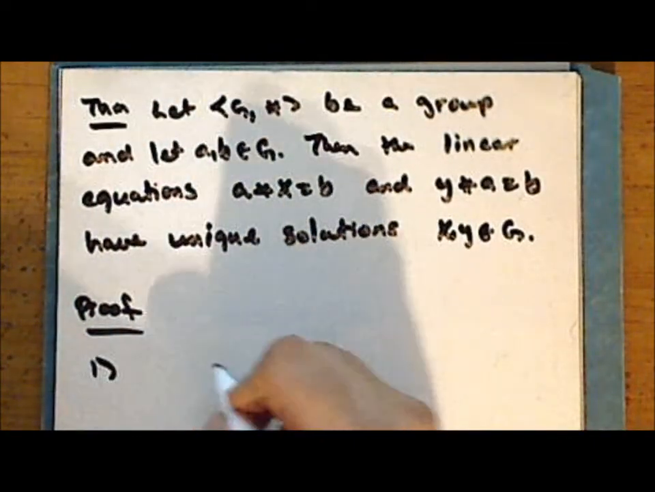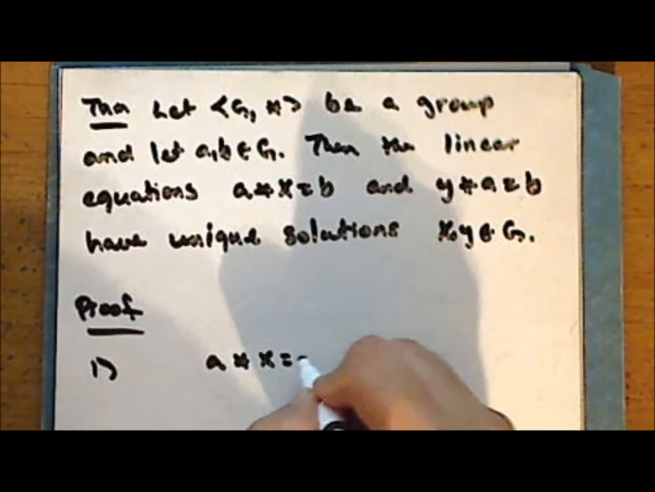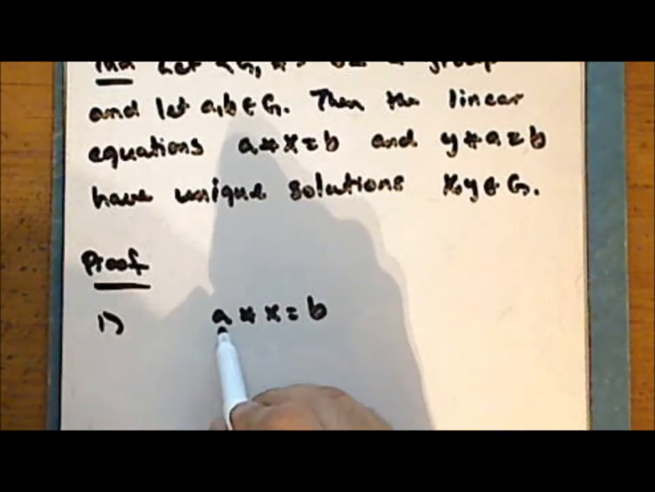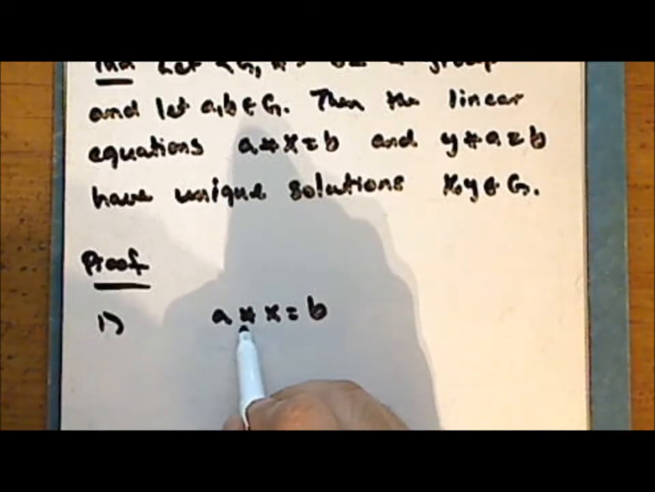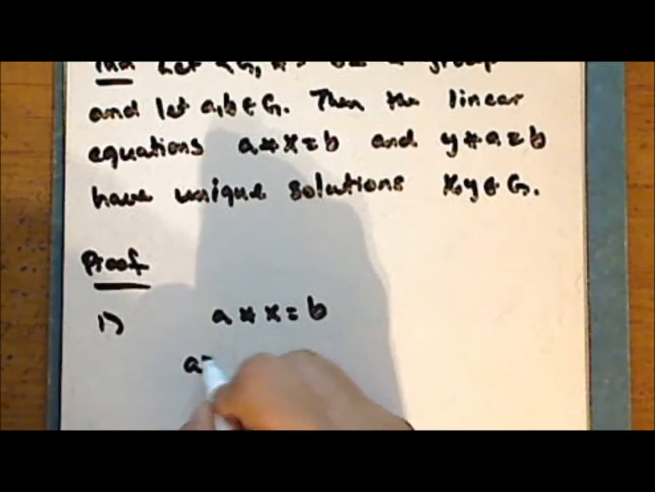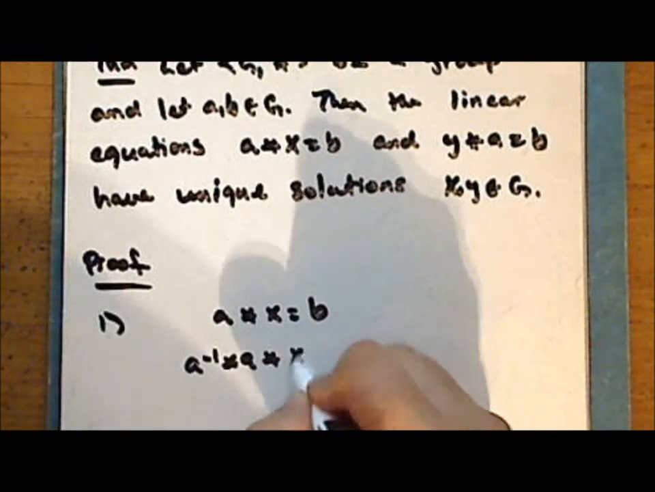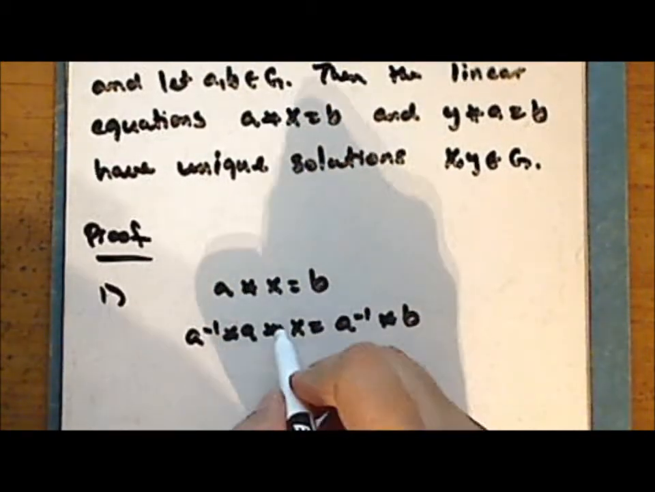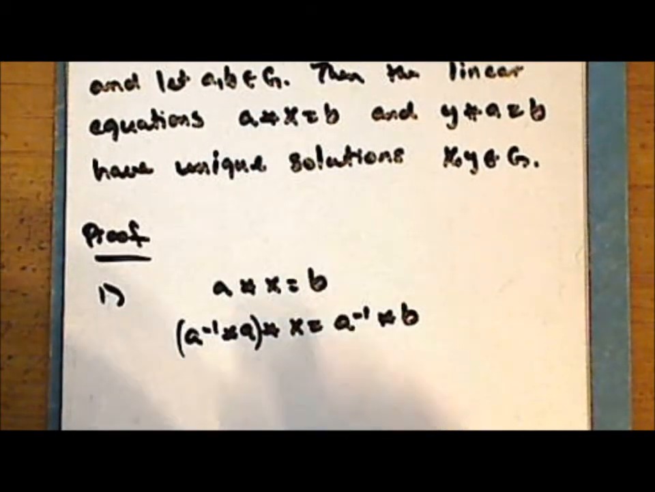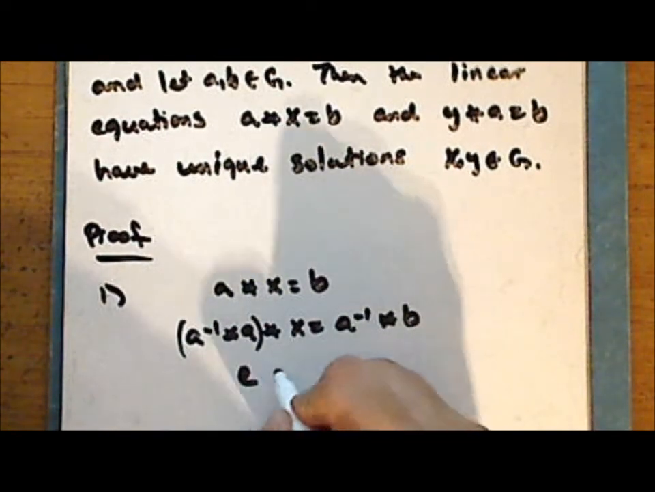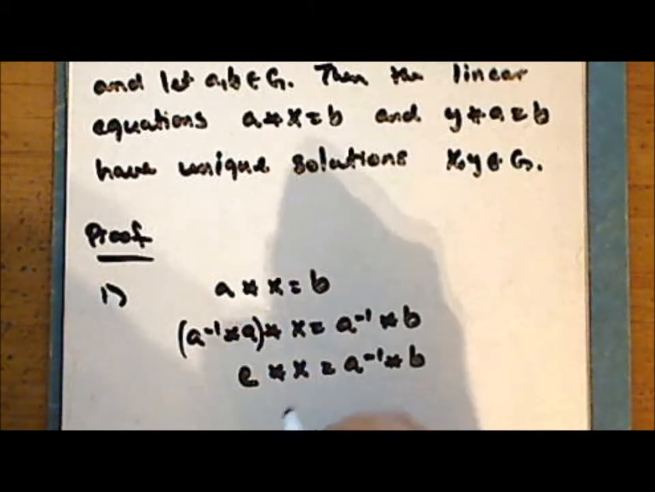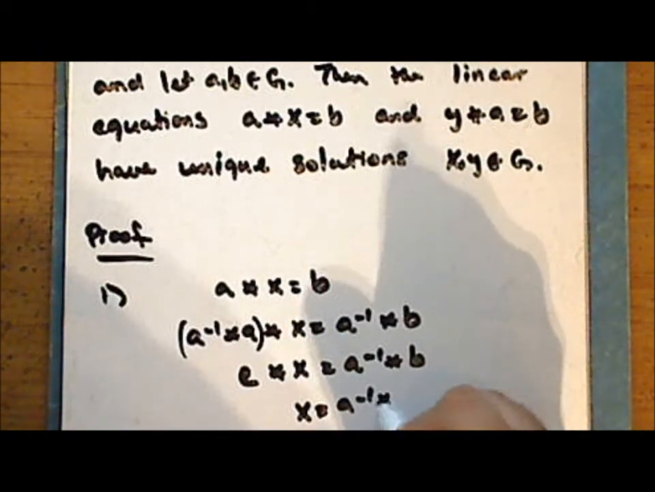So first statement, we have that A star X is equal to B. Now, as we are in a group, for each element, the inverse exists. And so we can perform the operation star on the left with the inverse of A. And so we have A inverse star A star X is A inverse star B. As we are in a group, the operation is associative, and so we can group the terms any way we like. And so we have identity star X is A inverse star B, or more simply, X is A inverse star B.